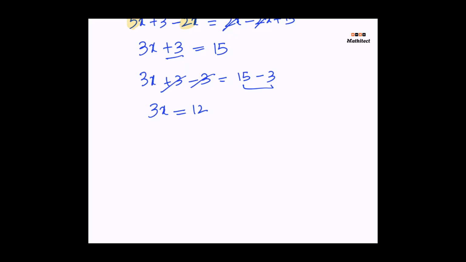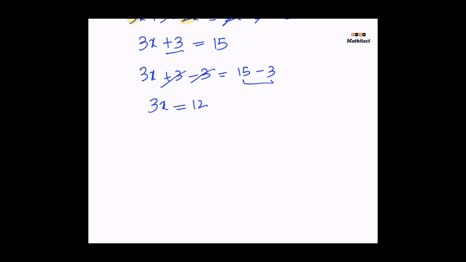We're almost there. 3x means 3 times x. To get x by itself, we do the opposite of multiplication. So we divide both sides by 3. So 3x over 3 equals 12 over 3. On the left hand side, 3 over 3 cancels out and that leaves us with x. And on the right hand side, 12 divided by 3 equals 4. Which means our solution is x equals 4.